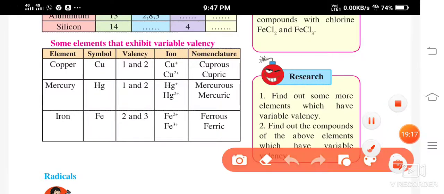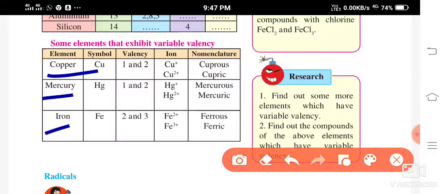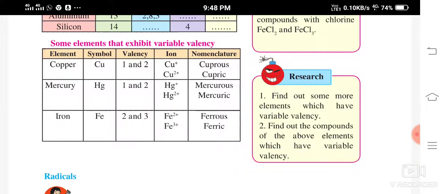Now see, below in the box they have shown you some elements that exhibit variable valency. See, copper, mercury and iron. Copper exhibits 1 and 2, mercury exhibits 1 and 2, and iron exhibits 2 and 3. Cu plus 1 means valency 1, cuprous, and 2 in case of cupric. Mercury 1 plus is mercurous, and 2 plus is mercuric. Iron, ferrous in case of 2 plus, and ferric in case of valency 3.